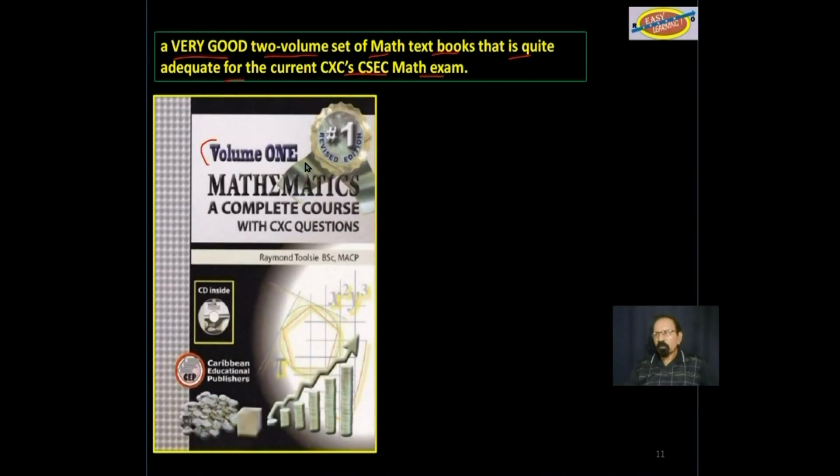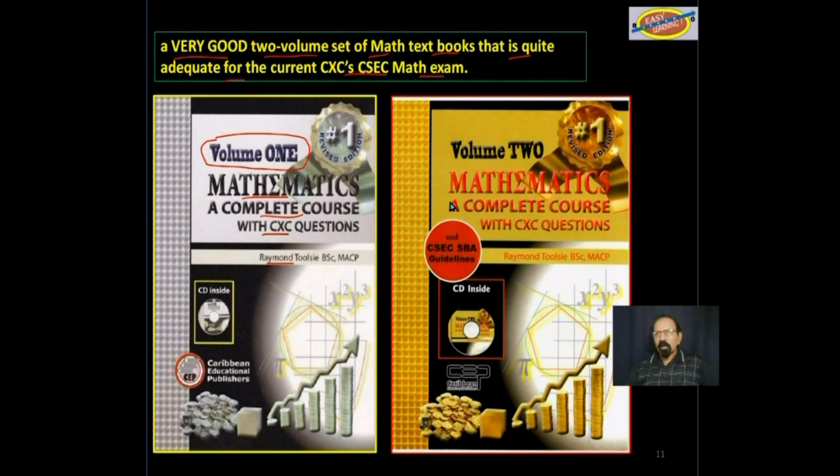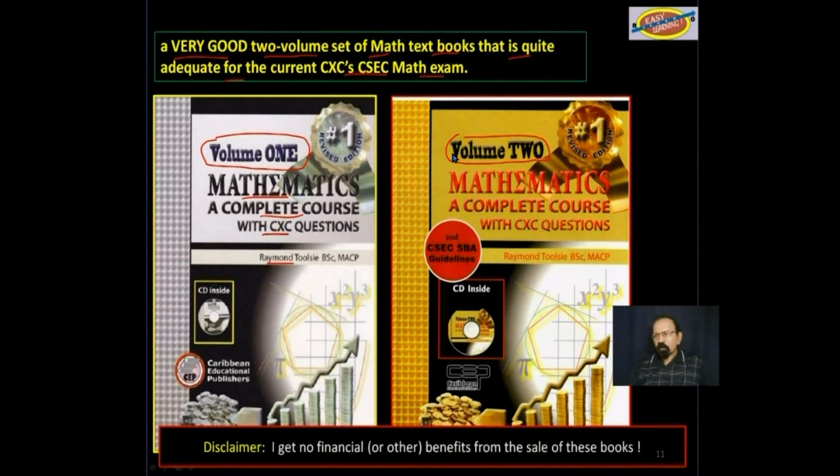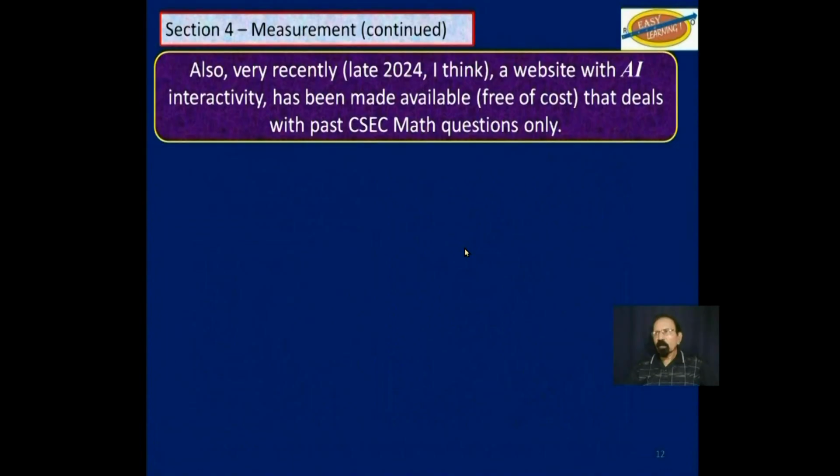This is a picture of volume 1, Mathematics, a complete course with CXC questions by Raymond Toolsie. And this is a picture of volume 2. Disclaimer down here. Please note that I get no financial or other benefits from the sale of these books.